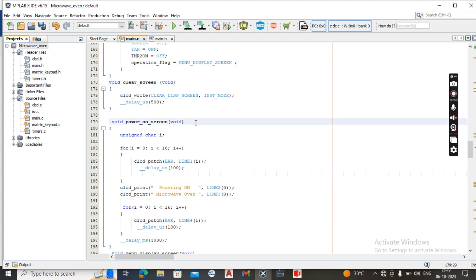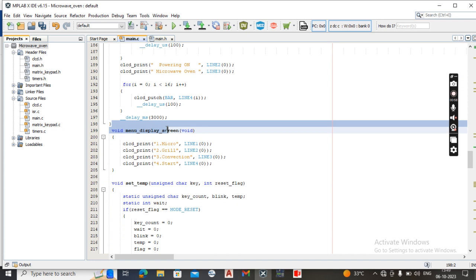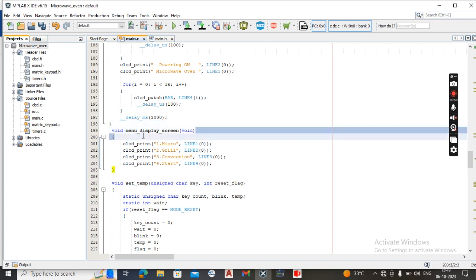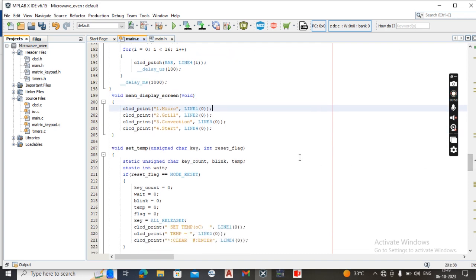Thirdly, we have used the power on screen function. This function is used to power on the microwave oven CLCD display. Next, we have used the menu display screen function. This function is used to display the modes we have, like micro, grill, convection, and start key. Next, the void set temperature function. This function is used to set the temperature we require.